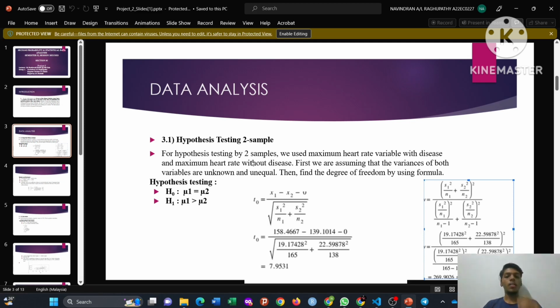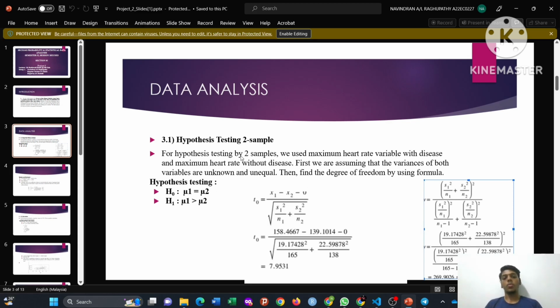Okay, for 3.1, the first test is hypothesis testing by two sample. For hypothesis testing by two sample, we used the maximum heart rate of the person with disease and without disease. First we assume that the variances of both variables are unknown and unequal. Then we should find the degree of freedom by using these two formulas here.